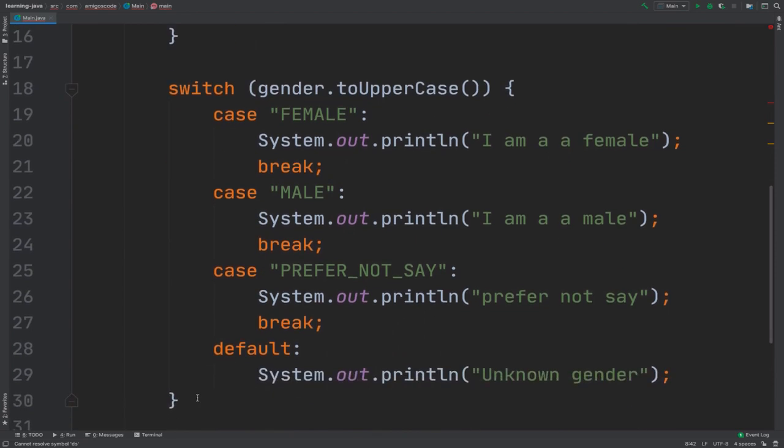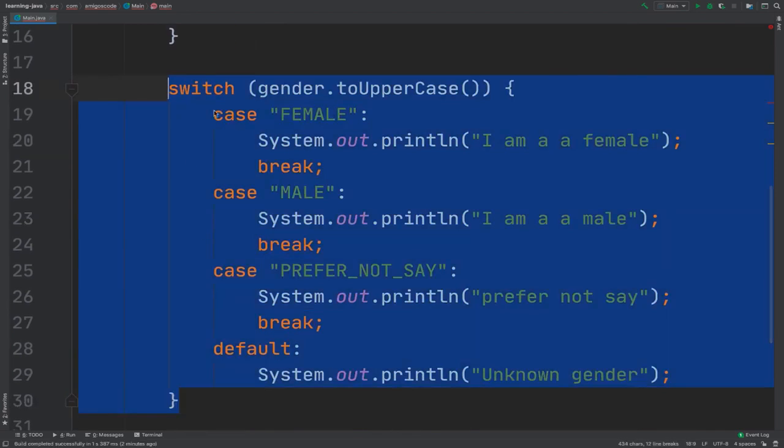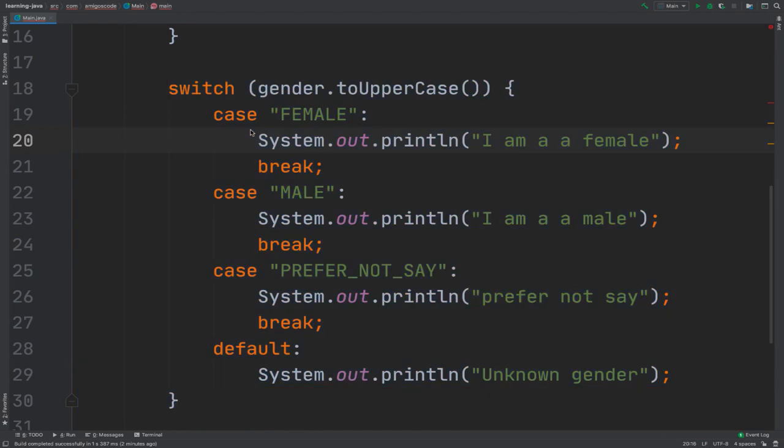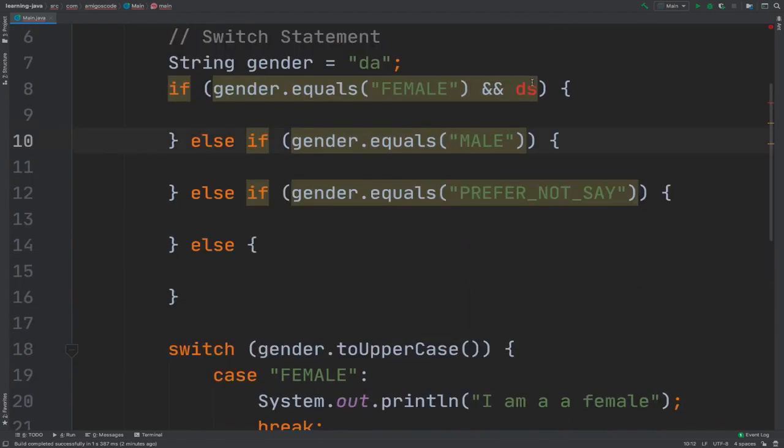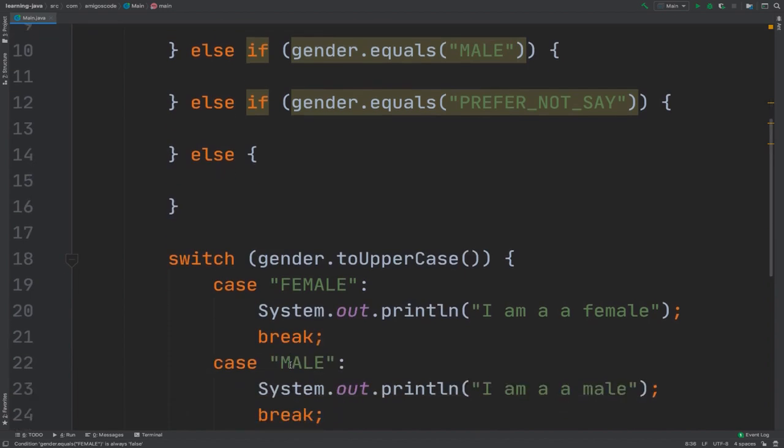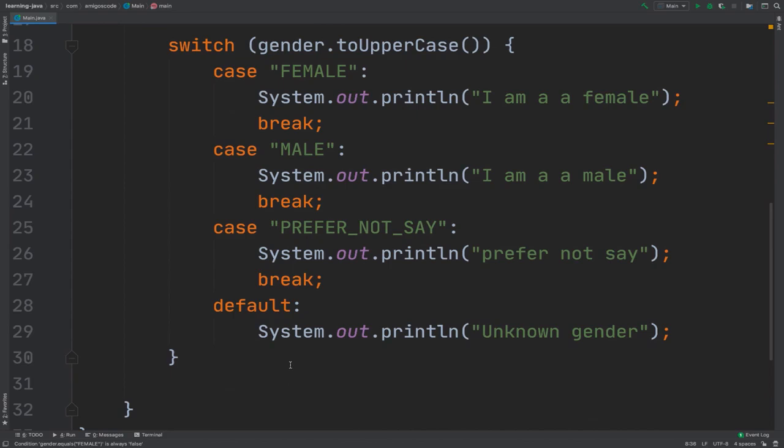So the switch statement is very powerful and neat, and you should be using it when possible. Right here you can see the equivalent for the if statement. Basically you can achieve the same thing with if statements, but the switch is much neater, and you should use one or the other when possible. If you have any questions on switch statements, let me know and I'll give you more examples.